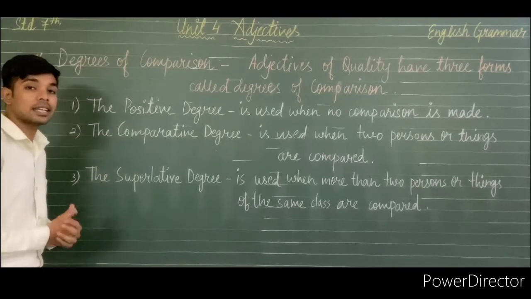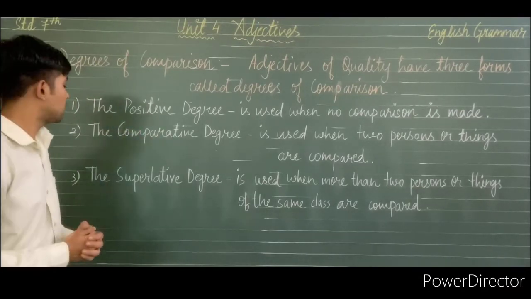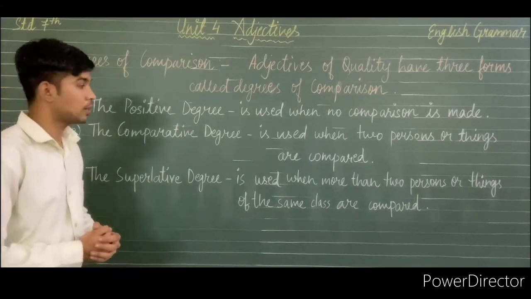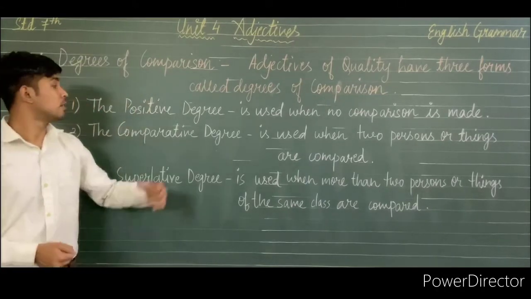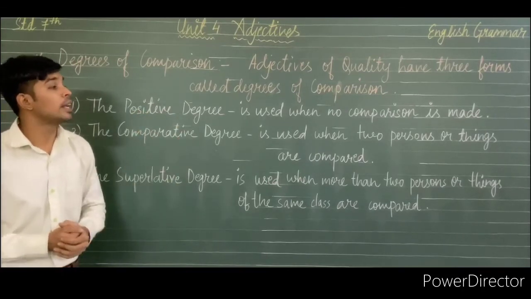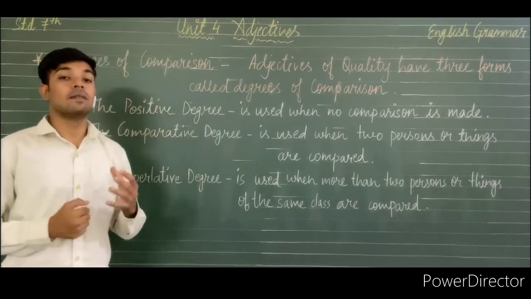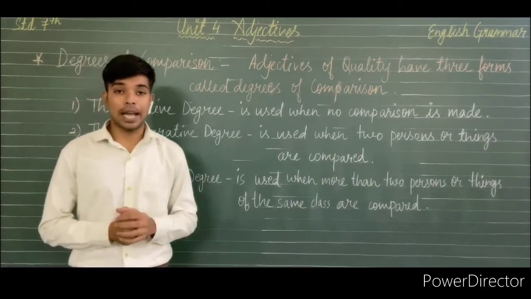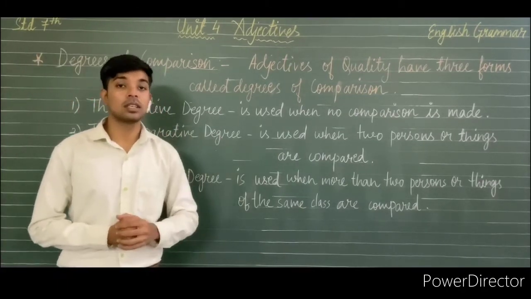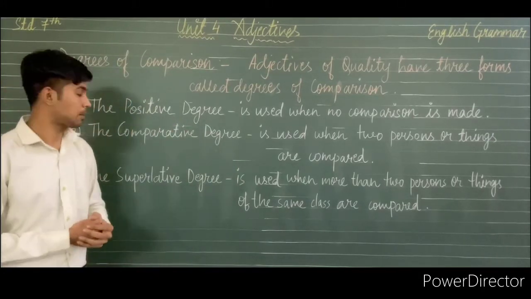These 3 degrees are the positive degree, the comparative degree and the superlative degree. The first one, the positive degree, is used when no comparison is made. So basically when we don't want to compare any nouns, we use the positive degree.